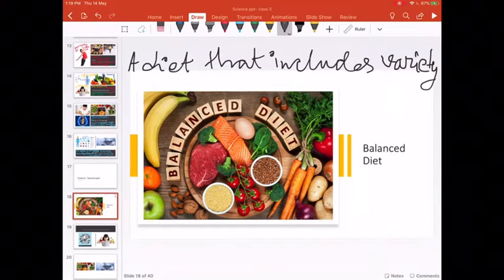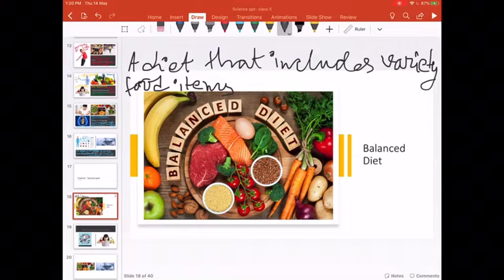It includes variety of food, various kinds of food items, not only one. That I love to eat fruits, so I only eat fruits. I love to eat rice, I only eat rice. No, there should be variety in your diet. Diet means the food you are eating. There should be variety in it. Various kinds of food should be added in your diet.